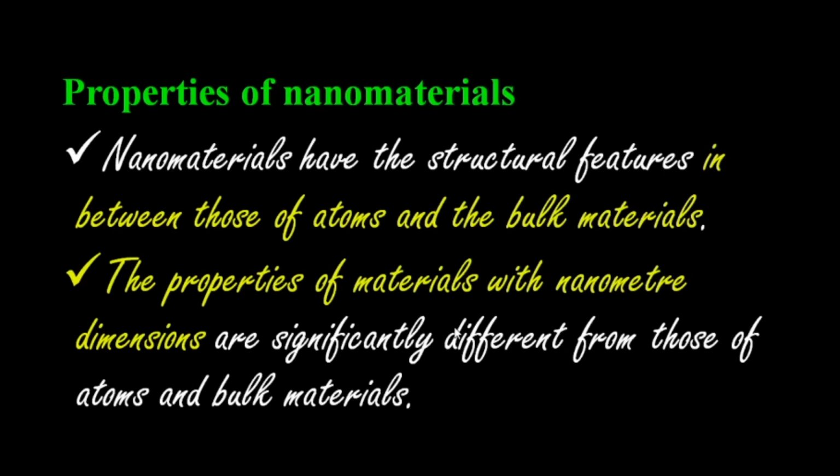They are also analyzed using a scanning electron microscope SEM, transmission electron microscope TEM and atomic force microscope AFM, to analyze the surface properties of the nanoparticle with high resolution. So keep in your mind, these properties of nanomaterials are entirely different from atoms and bulk materials.